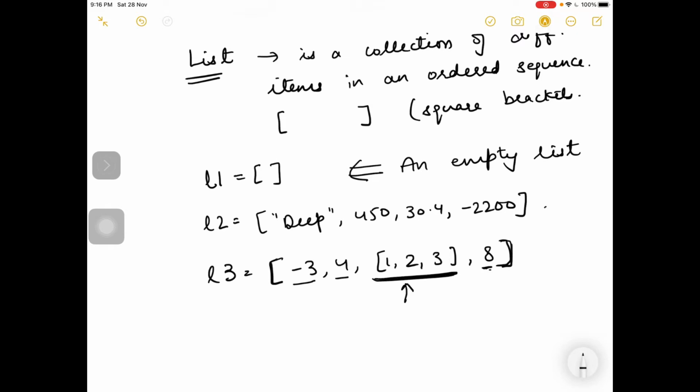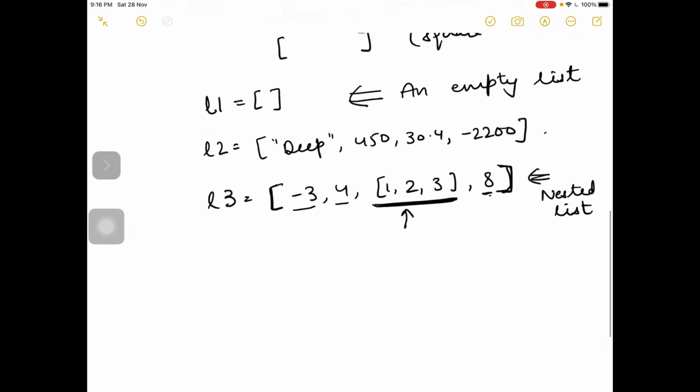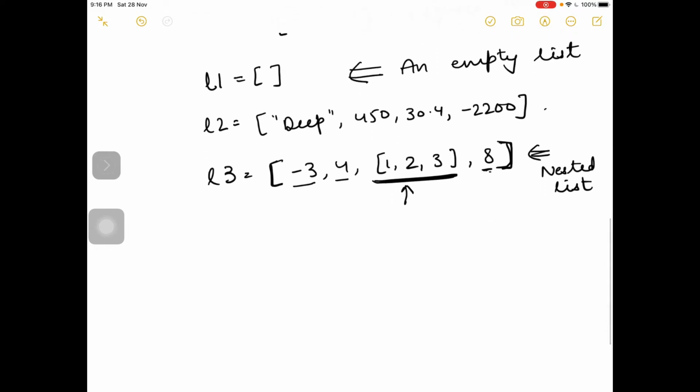So this is a nested list. So we have 3 types of list: an empty list, a long list and a nested list. I think it is clear now that an empty list can be created, a long list can be created, and a nested list can also be created.